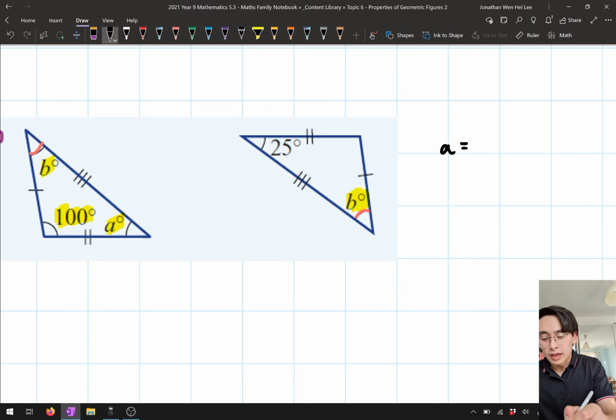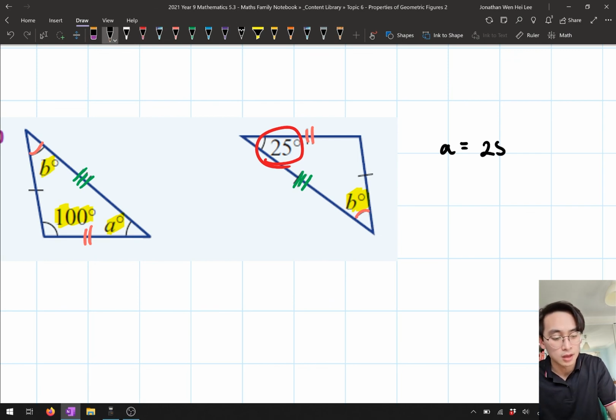A is this angle over here, which is between the side with 2 dashes and the side with 3 dashes. So let's have a look on my other triangle. 2 dashes over here, 3 dashes over here. And so that tells me that A needs to match up with 25 degrees. And so A is going to be equal to 25 degrees. Nice and straightforward. Now, for B though, this is where it's a little bit tricky.